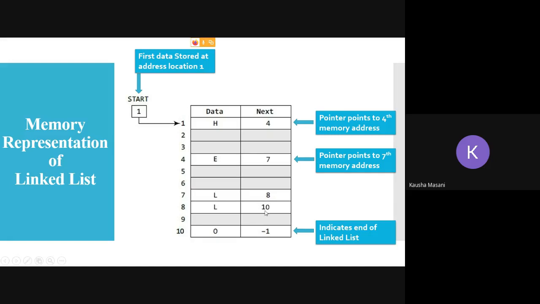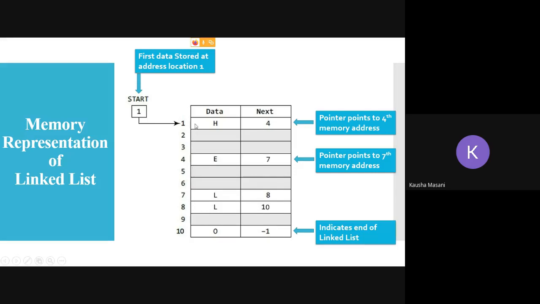So at 10, the next part is having value -1. So that is your null value. Okay, so that indicates the end of your linked list. And we have stored one spelling of hello, HELLO.